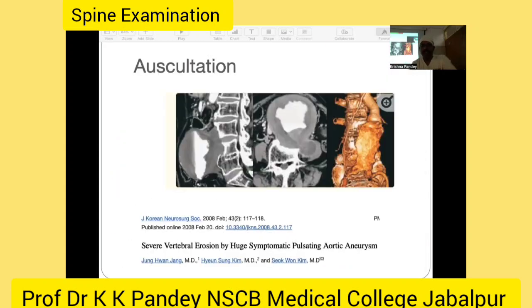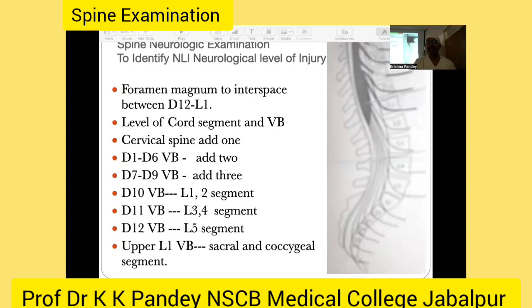Now our local examination is complete with inspection, palpation, and movement, and we have ascertained till now that these vertebral levels are affected, something like D10, D11, L1, D12, L1. So these are the vertebral levels we have identified by palpation. Now, since the spine has the neurological system also, we jump to the examination of the spine to identify any neurological level of injury.